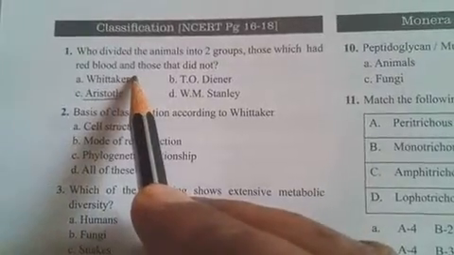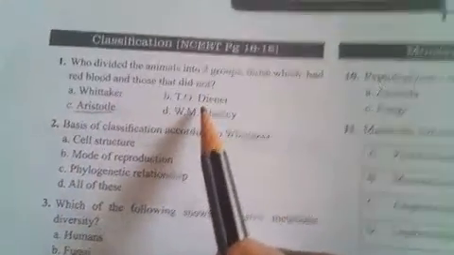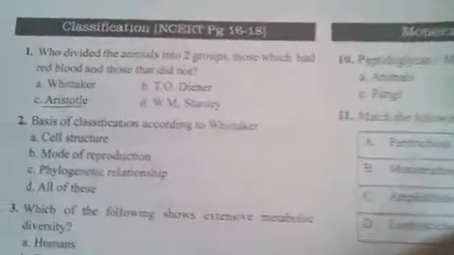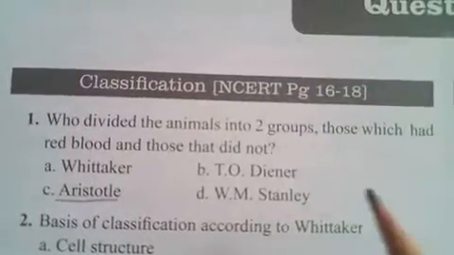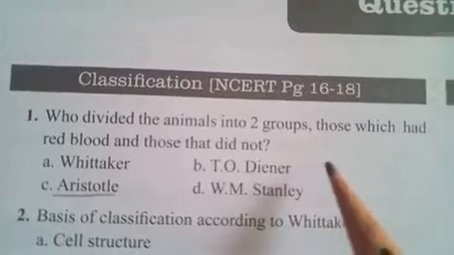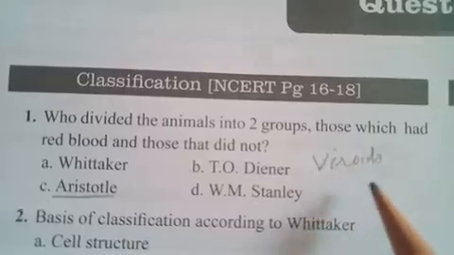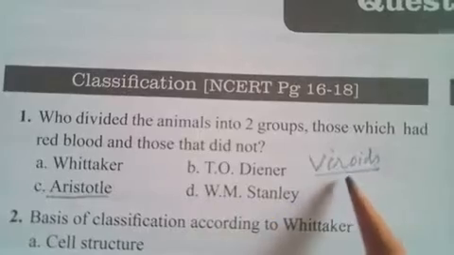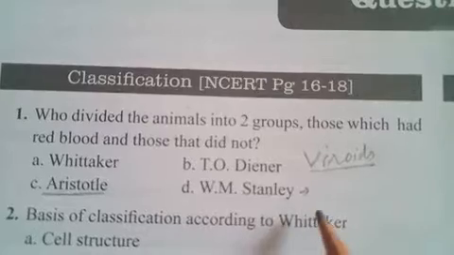But we take our five kingdom classification given, and Theo Diener discovered other infectious agents like viroids. Viroids were discovered by Theo Diener, and W.M. Stanley explained about viruses.